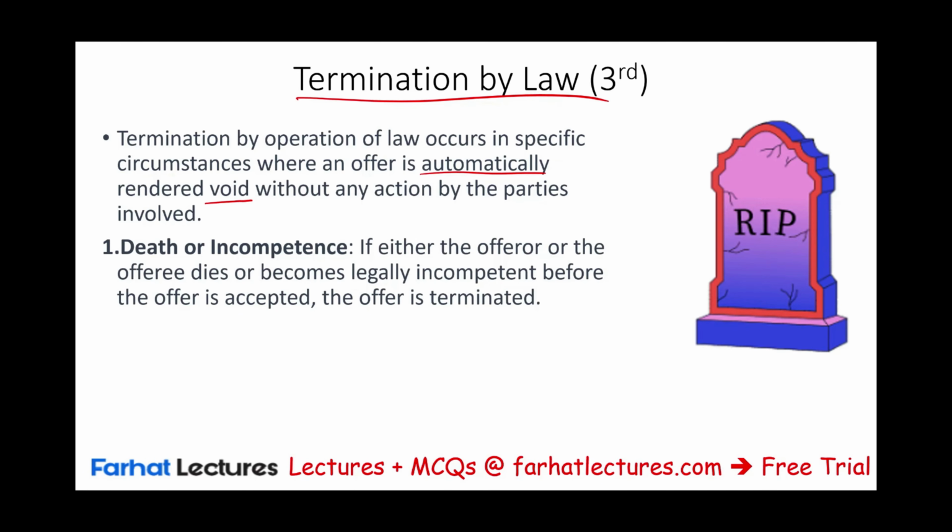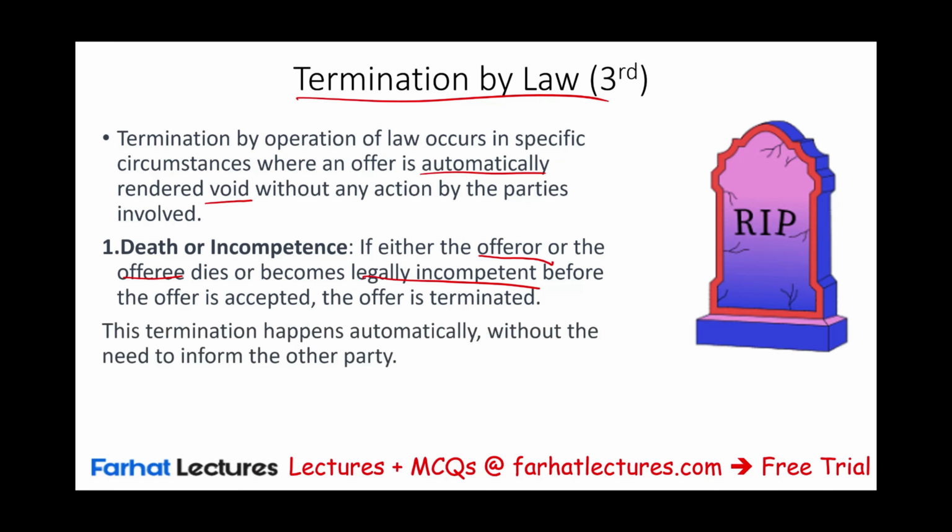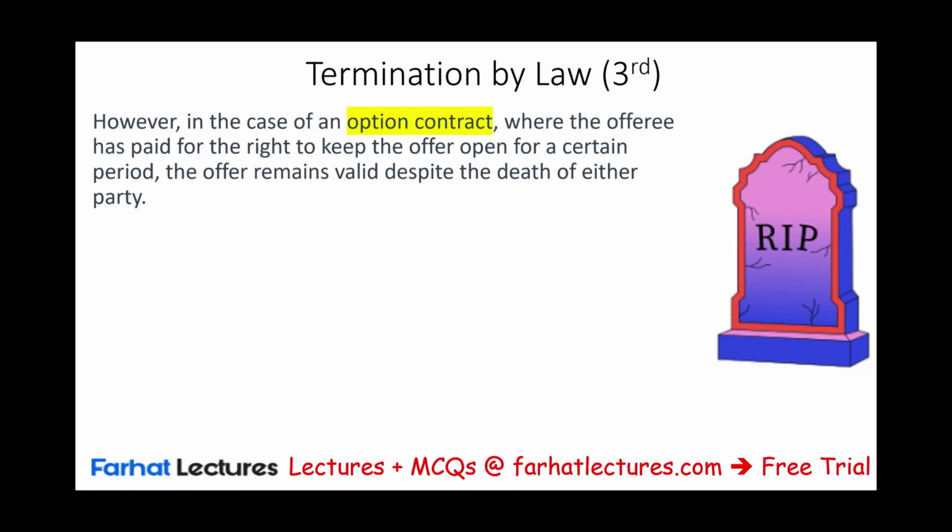Death or incompetence. If either the offeror or the offeree dies or becomes legally incompetent before the offer is accepted, the offer is terminated. This termination happens automatically without the need to inform the other party. Okay. Now, bear in mind that in case there is an option contract where the offeree has paid for the right to keep the offer open for a certain period of time, do you guys remember we said, what should you do?